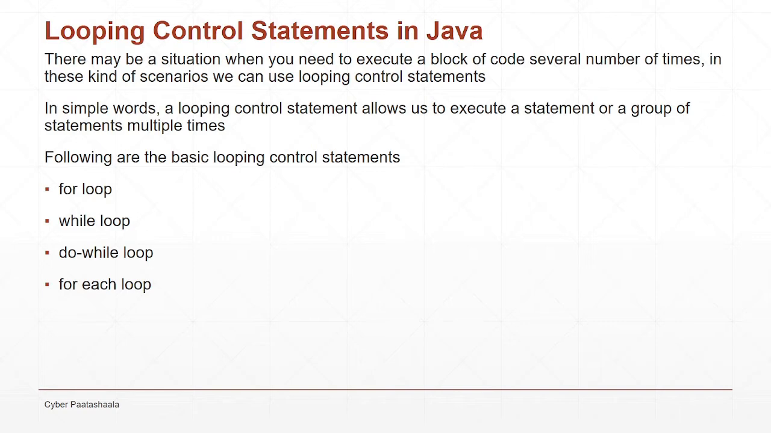In simple words, looping control statements allow you to execute a single statement or a group of statements multiple times. This is the advantage of looping control statements in Java. These are the basic looping control statements under Java: the for loop, while loop, do while loop, and for each loop. All of these allow us to execute a single statement or a group of statements multiple times.